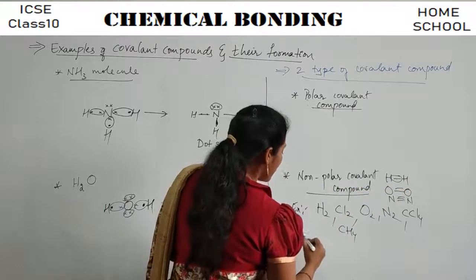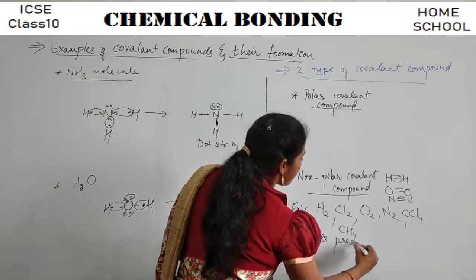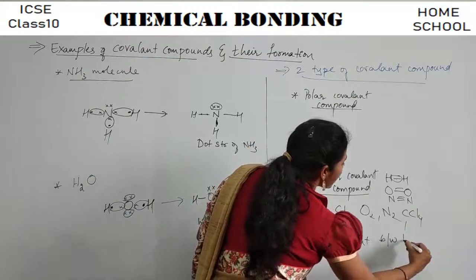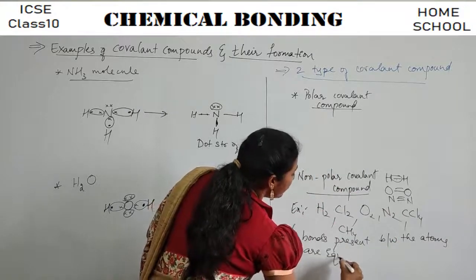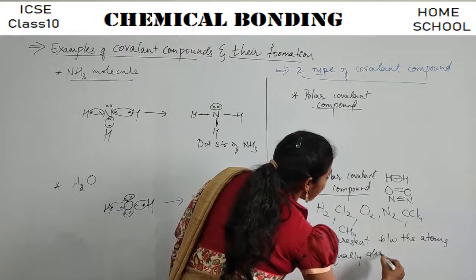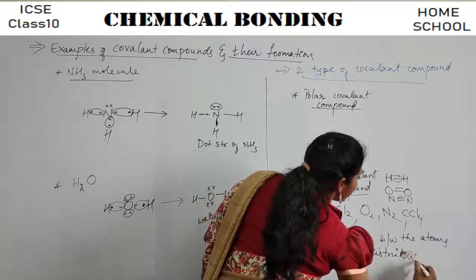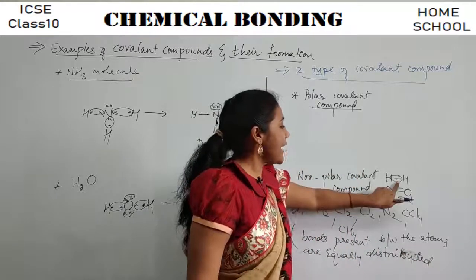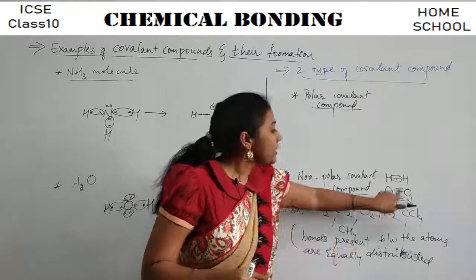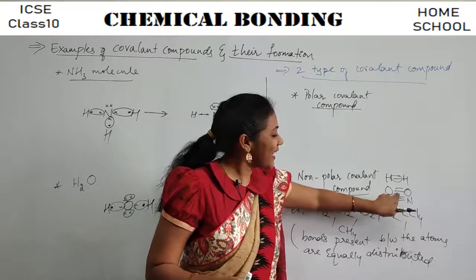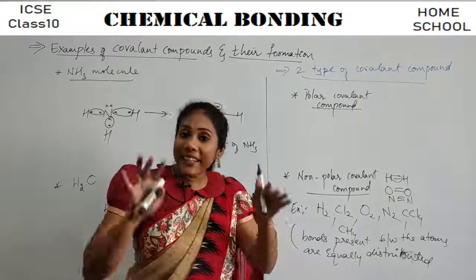So let me write the definition here. Bonds present between the atoms are equally distributed, okay, right? So these bonds are exactly present in the middle of the 2 hydrogen atoms. These 2 bonds between oxygens are exactly in the middle of both oxygens. So the bonds are exactly in the middle, guys. So they are equally shared.